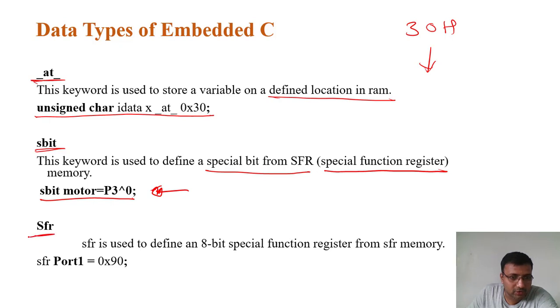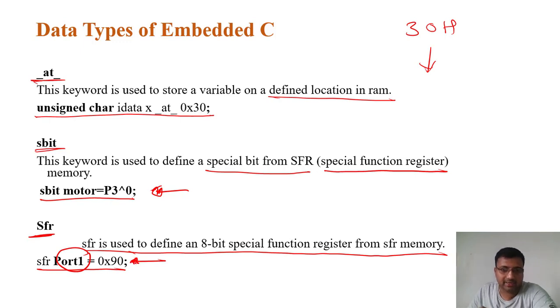Then there is another keyword known as sfr. sfr is used to define an 8-bit special function register from memory, like sfr port1 = 0x90. So port 1 is assigned to 0x90. As we have seen, the SFR address for port 1, that is the memory address for port 1, is 0x90.